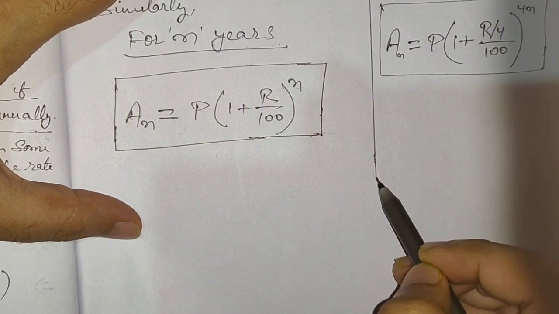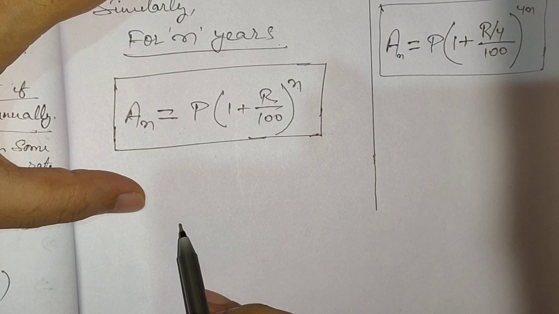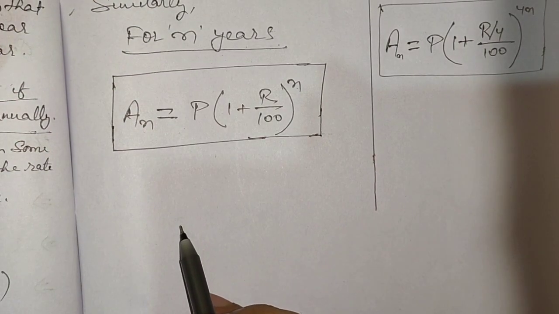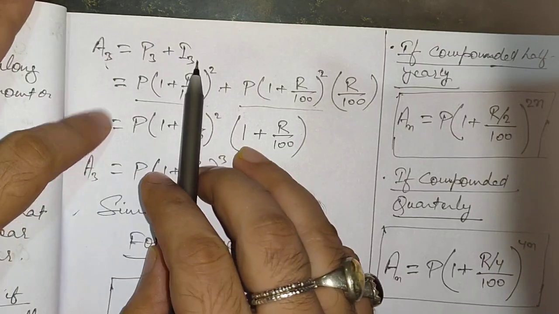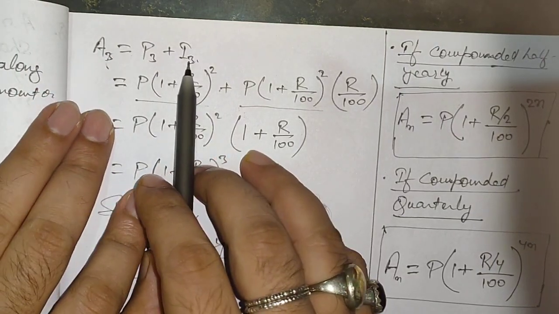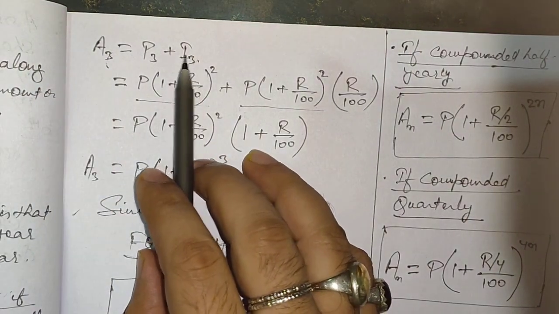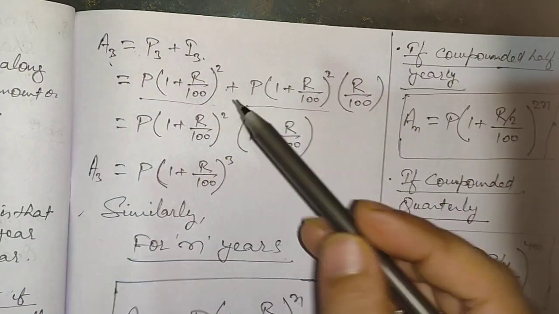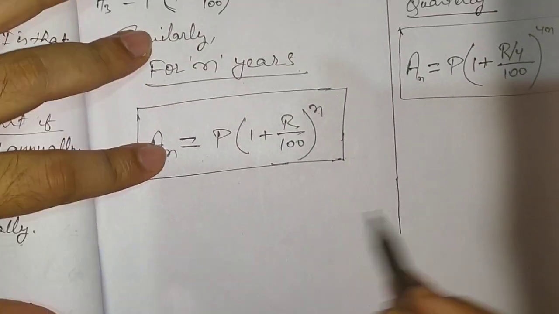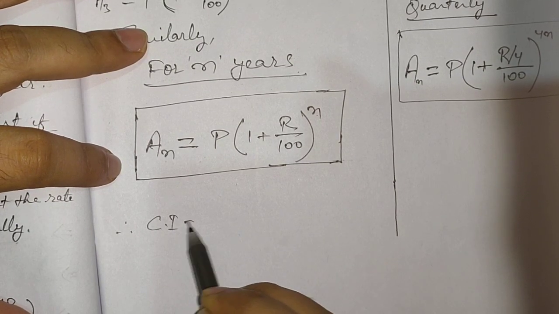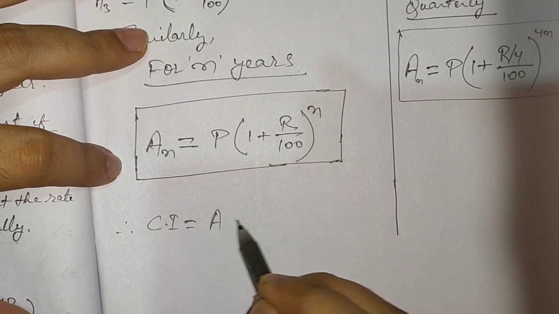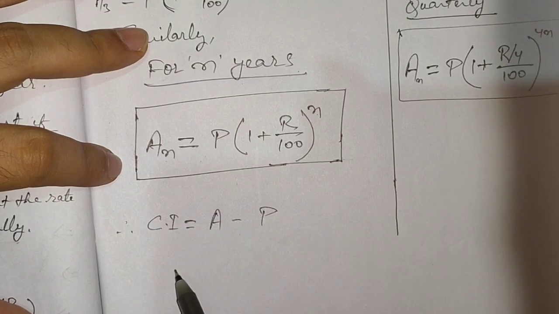As we know, the amount is equal to P plus I, which we have used everywhere. From this formula we can get the compound interest: interest is equal to amount minus principal. So CI is equal to amount minus principal.